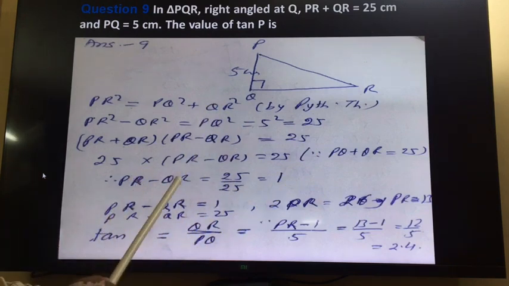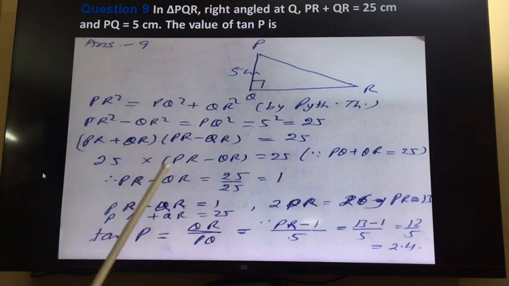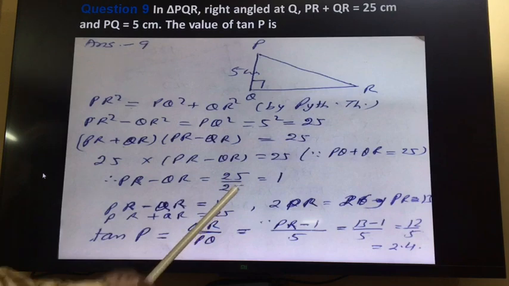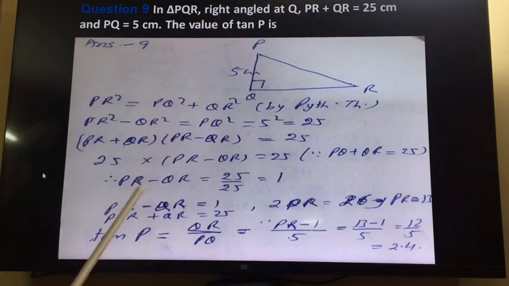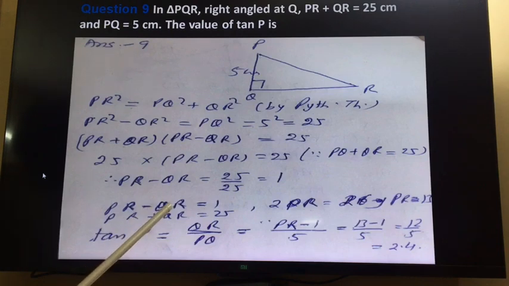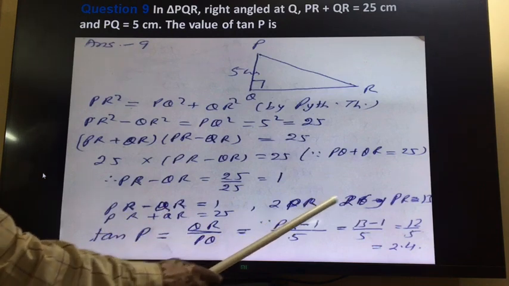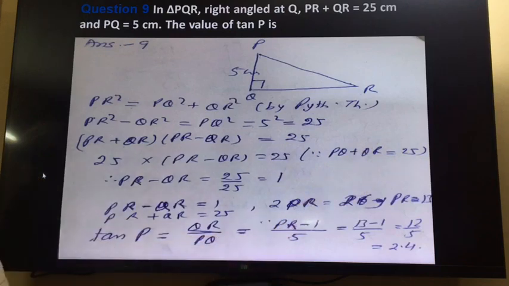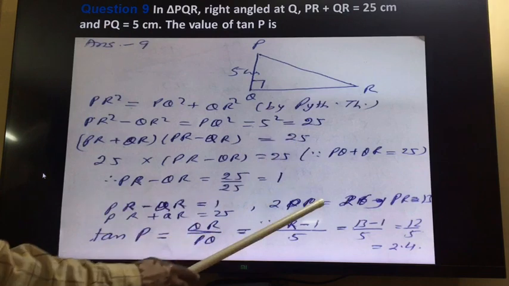Now PR minus QR, you got 1, and PR plus QR is equal to 25, already given. So here QR is the same, having opposite sign. So after adding you will get 2 PR is equal to 26 and PR is equal to 13. So you got the value of PR, and here you can find out the value of QR by putting this value.